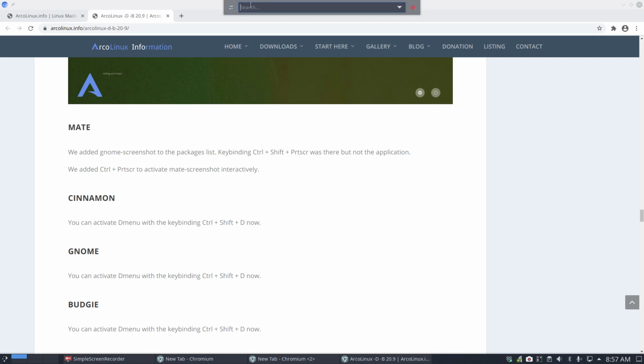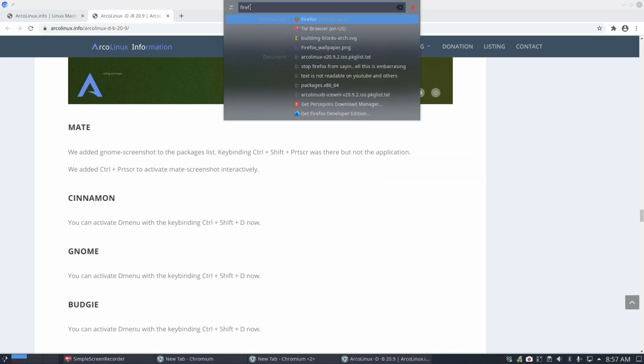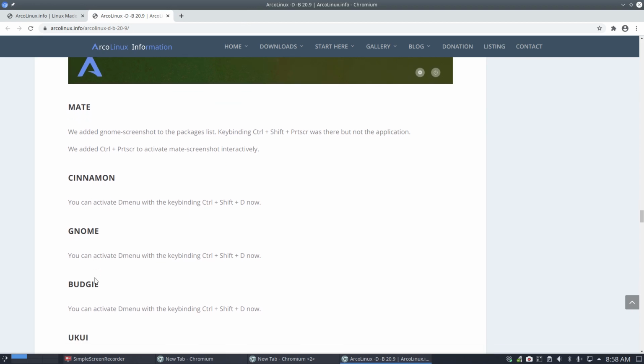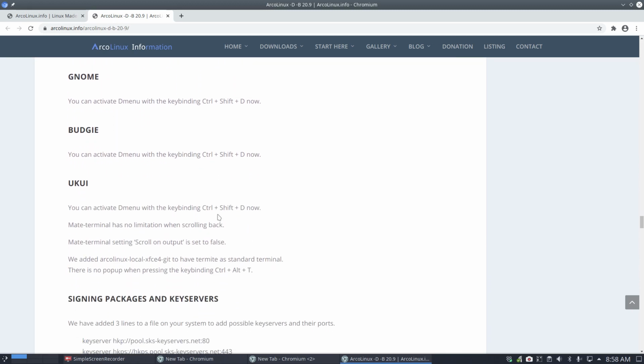In Plasma, it's this that opens, right? So you can have a similar experience as the D menu, but it's still Plasma. But Ctrl-D will open a D menu on different kinds of desktops, right? Or a print screen here to make some screenshots. So it's the cherry on the cake is the expressions. It's really finishing things.